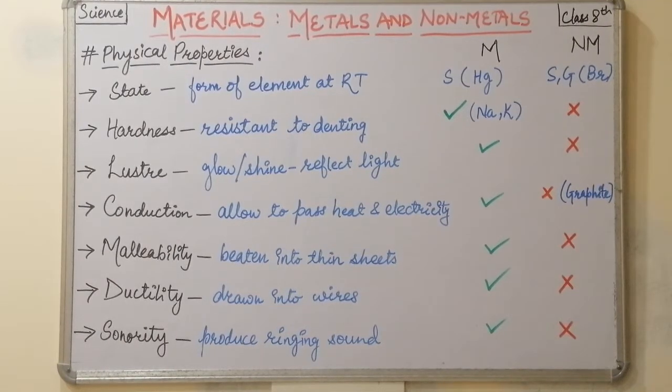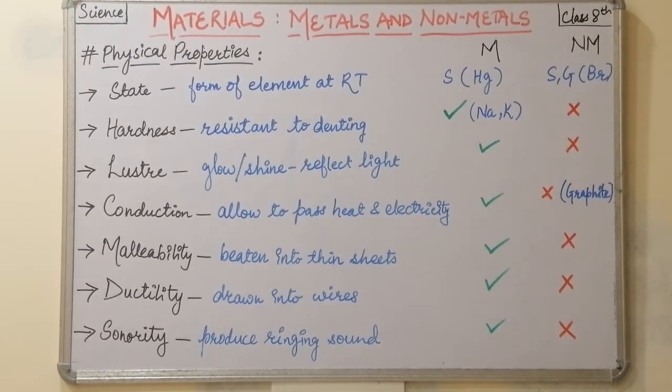Then we have luster. Luster is the shine or the glow present at the surface of the material. Here all the metals are able to reflect light, and hence they glow or shine, whereas the non-metals do not have this property of luster. Conduction.